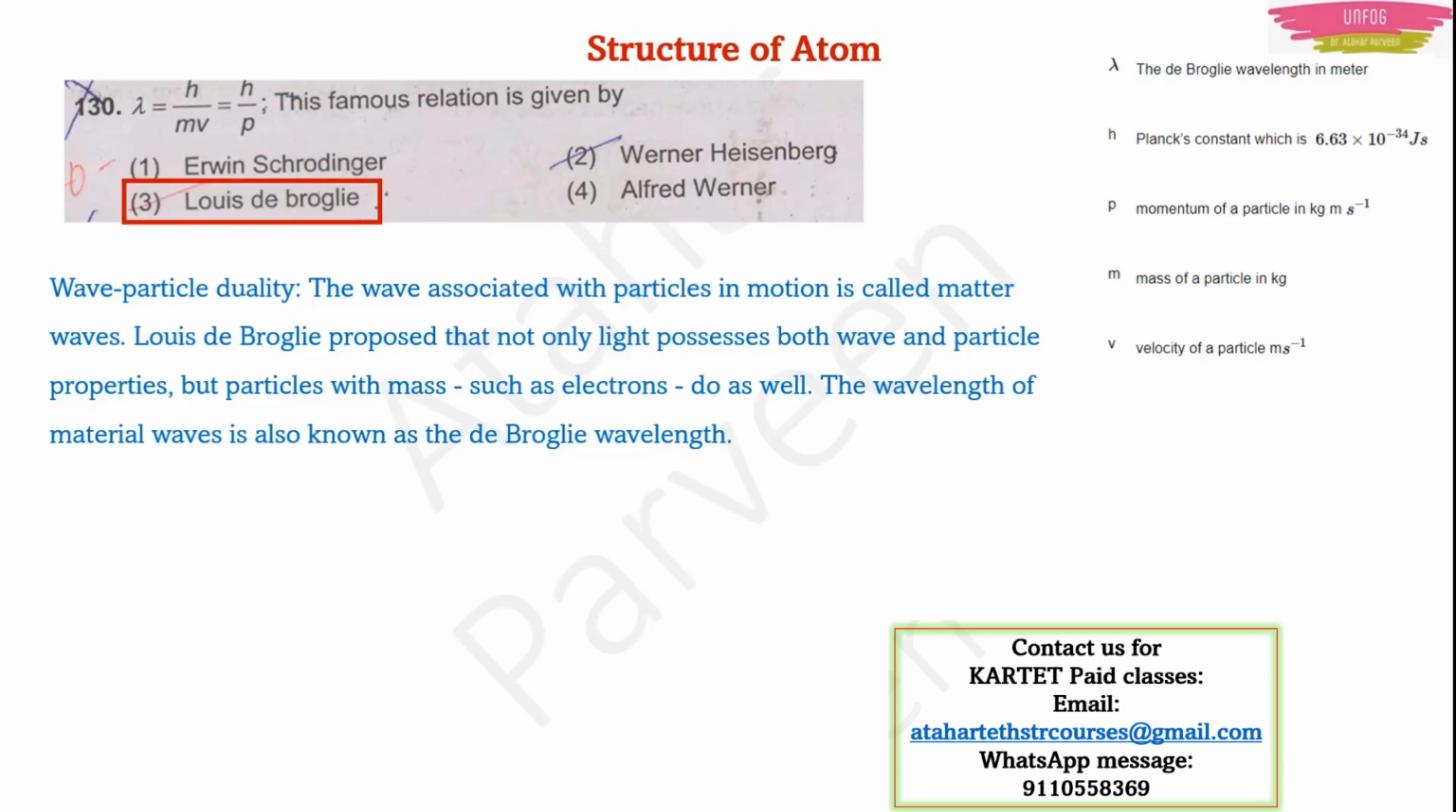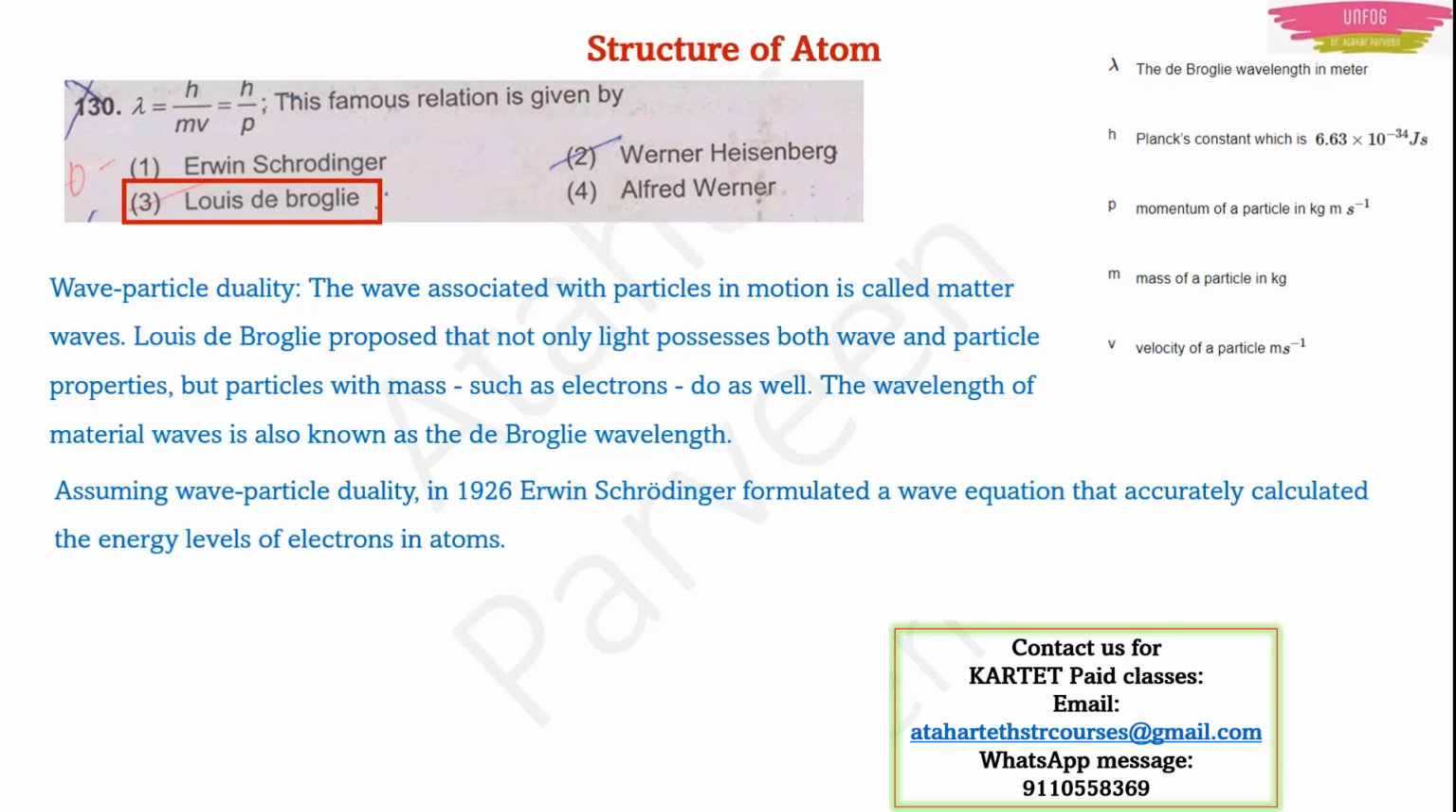Louis de Broglie. Next comes Erwin Schrödinger. He took this idea of wave-particle duality given by de Broglie. Assuming this wave-particle duality, Erwin Schrödinger formulated one equation for this wave. De Broglie told that particles are moving like a wave, right? But then that wave should have one equation, right? That equation was given by Erwin Schrödinger in 1926. Actually, he was the one who accurately calculated the energy levels of electrons in atoms. With that, he gave that wave equation. So this was about Erwin Schrödinger.